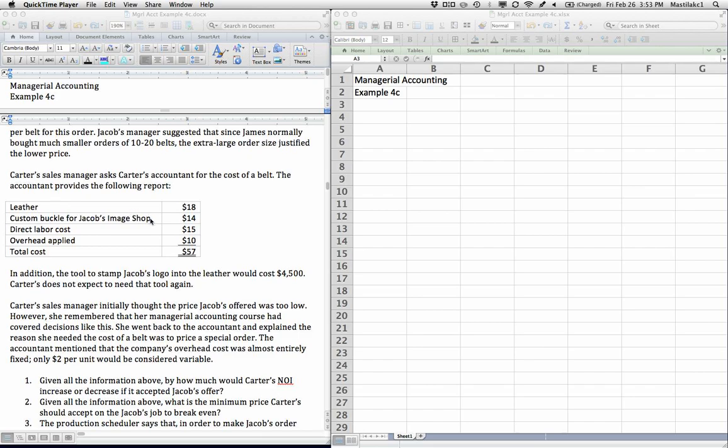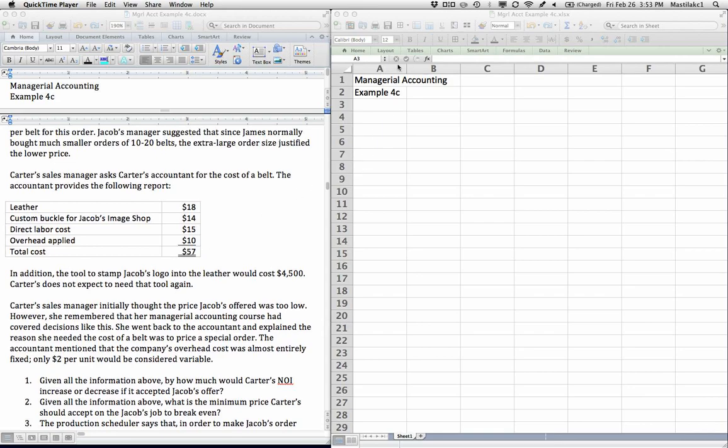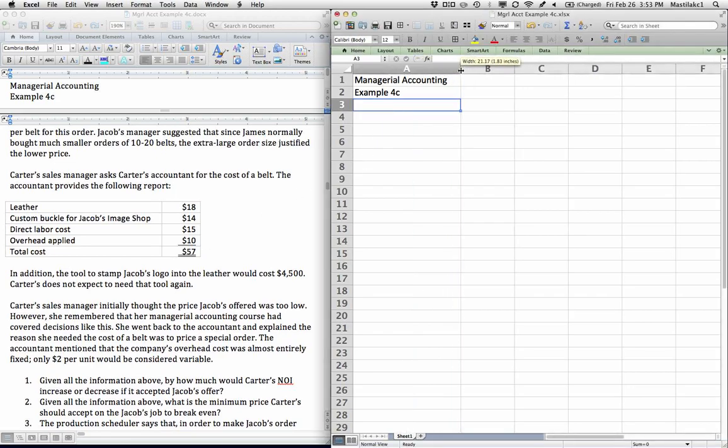Let's assume that the leather, the buckle, and the labor cost are all going to be variable. The overhead applied is what we need to worry about, and the accountant says that only $2 of the total overhead would be considered variable. All right, so now we have some better information to understand the special order. So let's take a look at what we need to know. If we sell the special order, what's going to happen? What is relevant? Well, the revenue is going to be relevant. We're going to do this both on a per unit basis and a total basis.